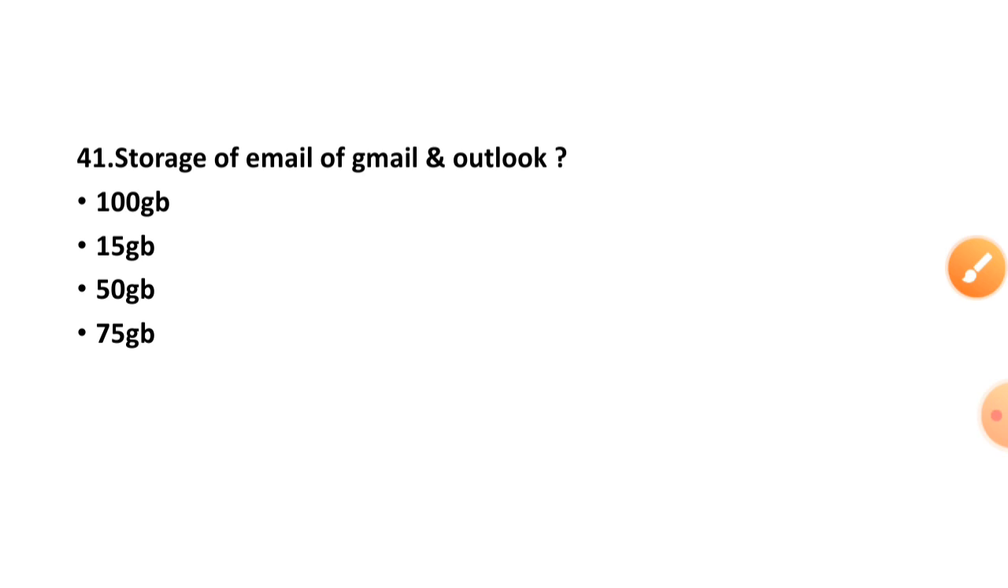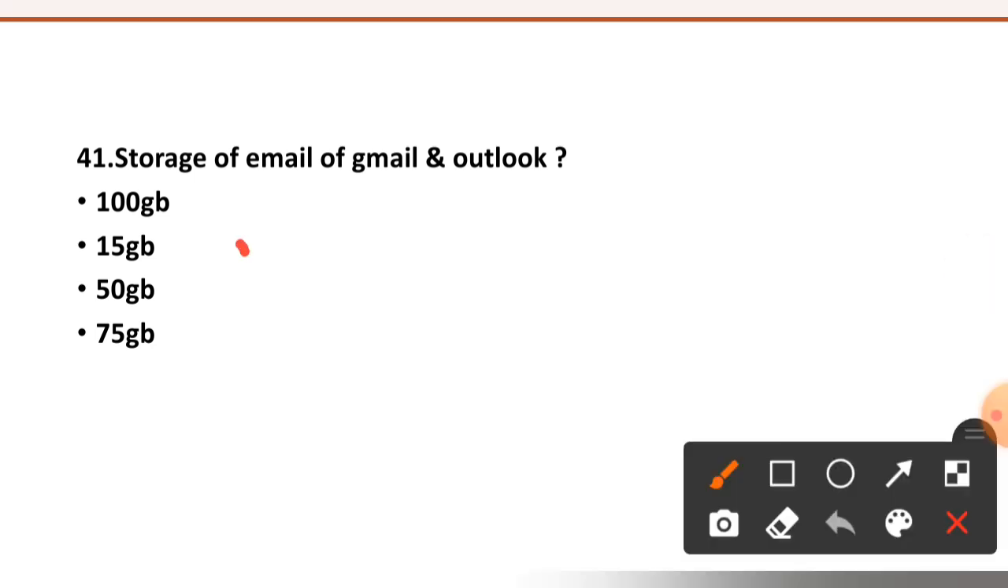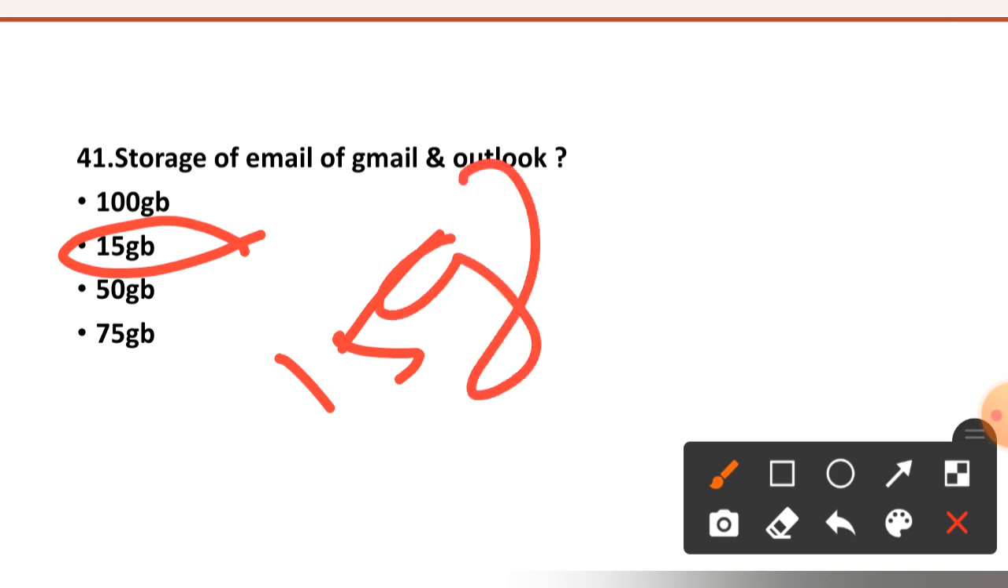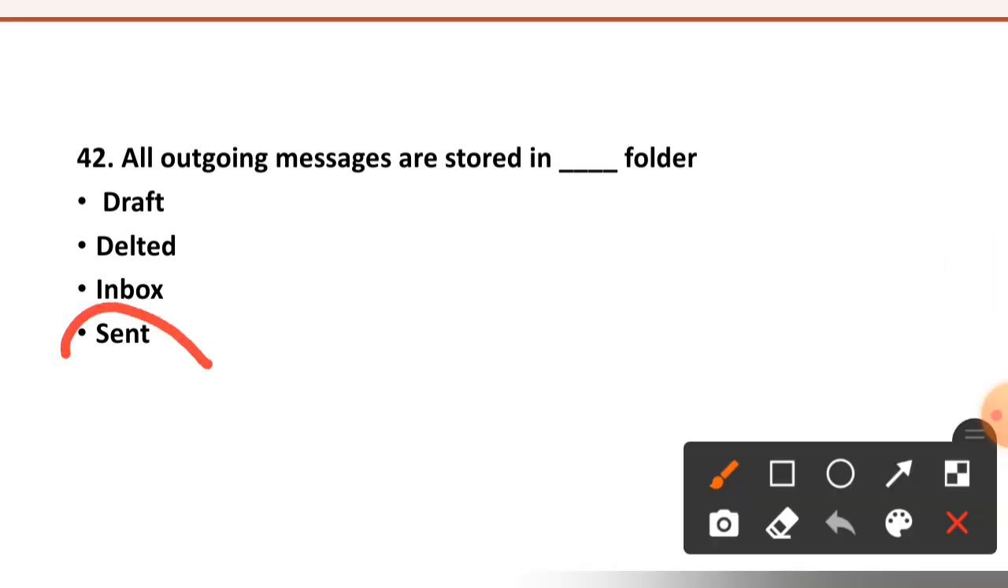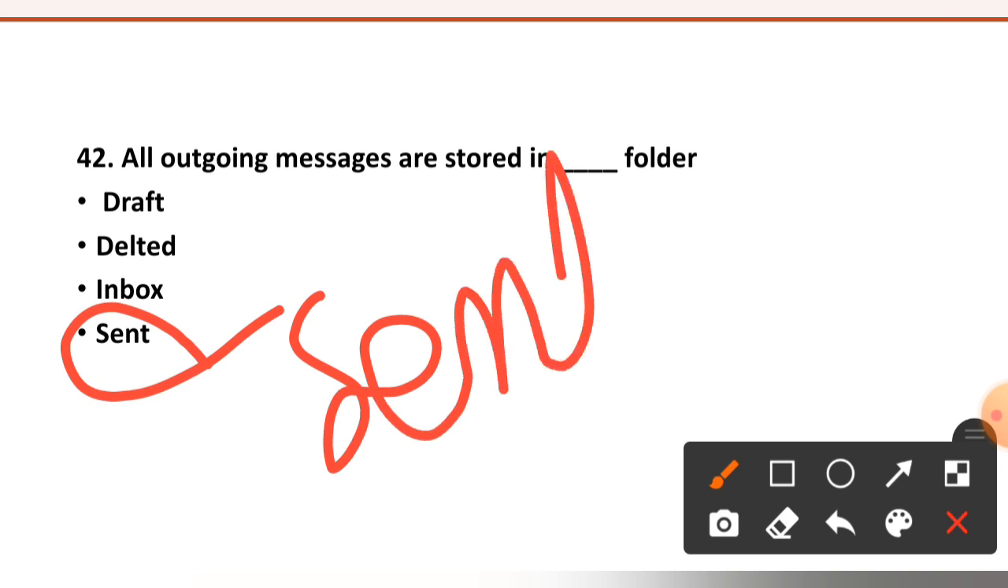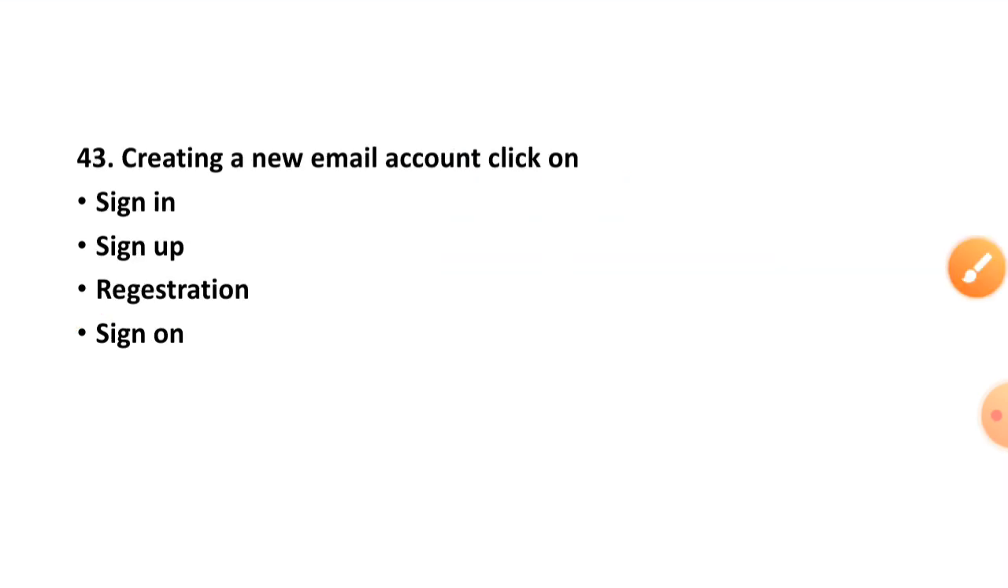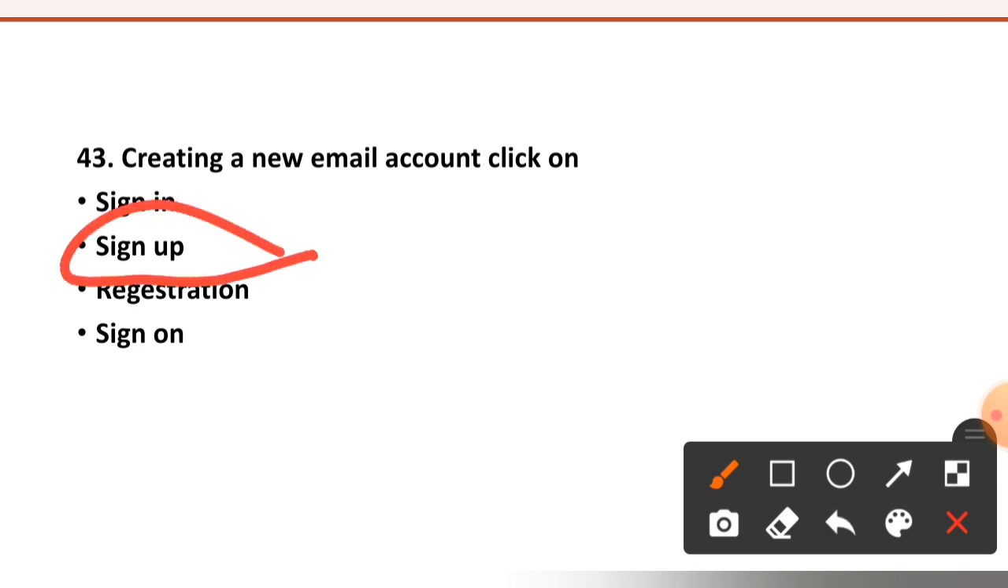See question number 41. Storage of the email of Gmail and Outlook: 100 GB, 15 GB, 40 GB, or 75 GB. Right option is option number second, 15 GB. 42nd question. All outgoing messages are stored in dash folder: draft, deleted, inbox, or sent. All outgoing messages are stored in the sent folder. 43rd question. Creating a new email account, click on sign in, sign up, registration, or sign on. Right option is option number second, sign up.